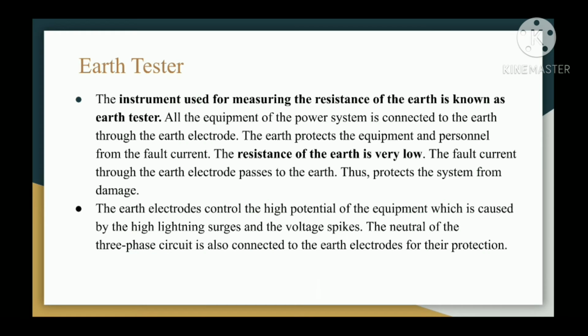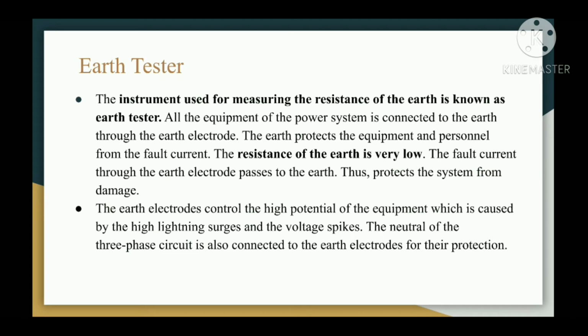Next is the earth tester. The instrument used for measuring the resistance of the earth is known as earth tester. All the equipment of the power system is connected to earth through earth electrode. The earth protects the equipment and personnel from the fault current. The resistance of the earth is very low. The fault current through the earth electrode passes to the earth, thus protects the system from damage.